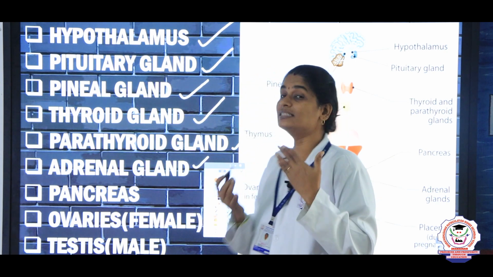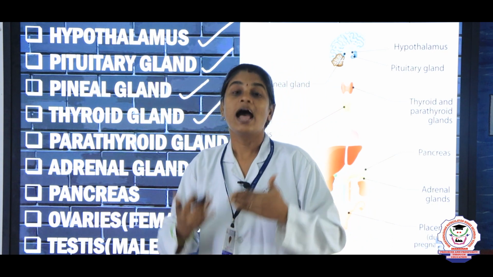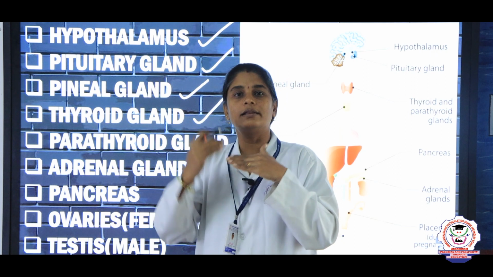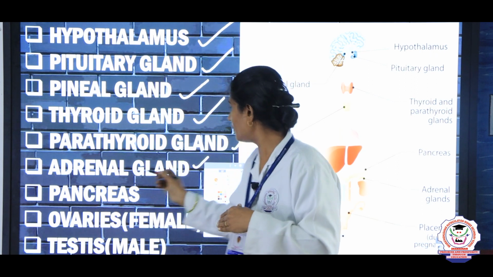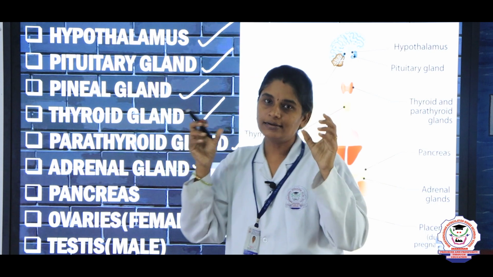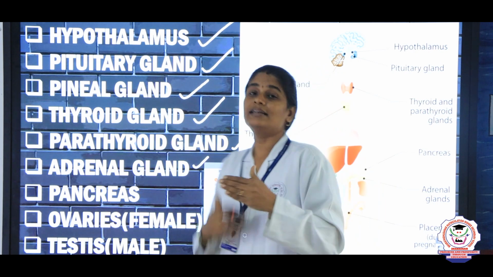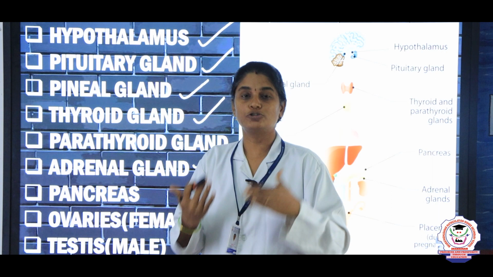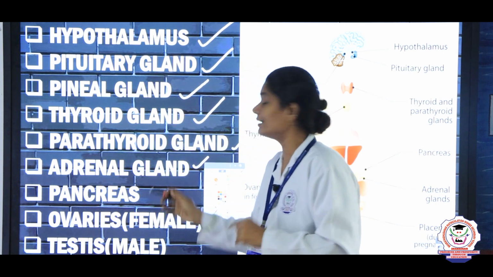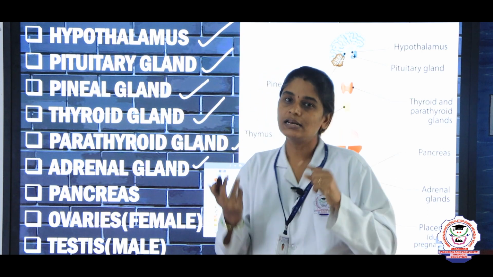So, where is this adrenal gland present? At the top of the kidneys, that is renal, at the top of each kidney we can see adrenal gland. This adrenal gland is also called suprarenal gland. Supra means top, renal means kidneys. So, that is why this adrenal gland is also called suprarenal gland.